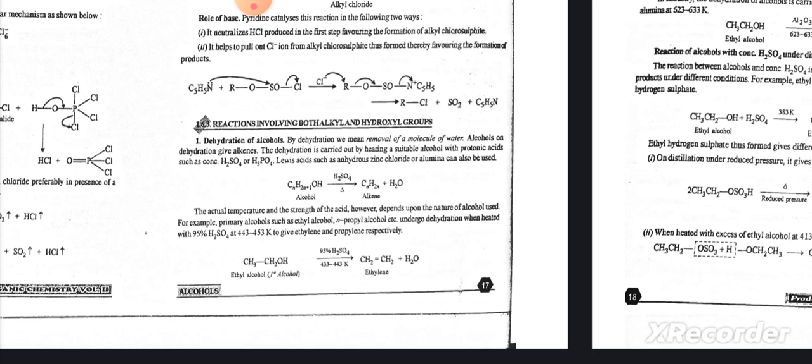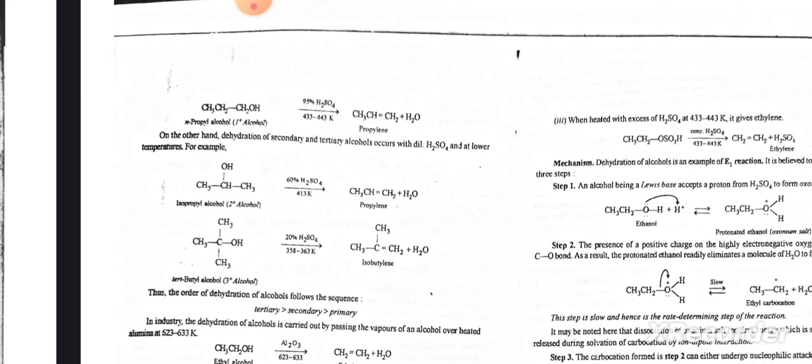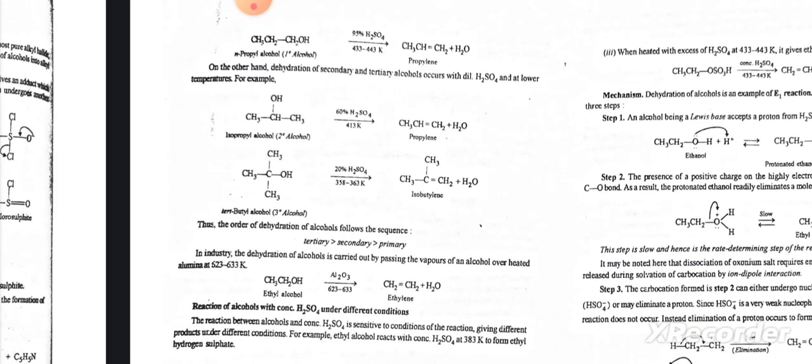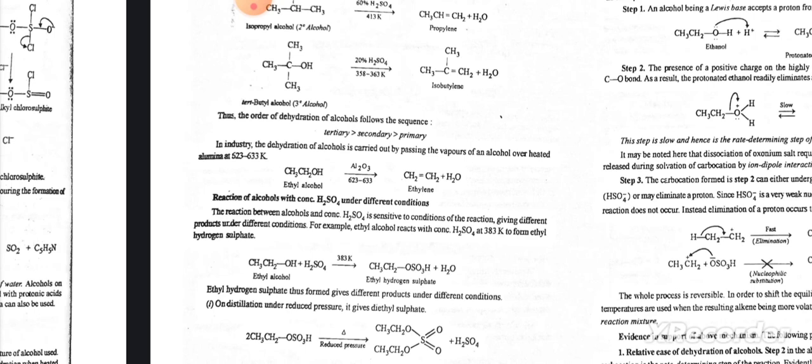For example, primary alcohols such as ethyl alcohol and propyl alcohol undergo dehydration when heated with 95% H2SO4 at 443 to 453 K to give ethylene and propylene respectively. On the other hand, the dehydration of secondary and tertiary alcohols occurs with dilute H2SO4 at lower temperatures. Thus the ease of dehydration of alcohols follows the sequence tertiary, then secondary, then primary. In industry, the dehydration of alcohol is carried out by passing the vapors of an alcohol over heated alumina at 623 K. Then we get alkenes.